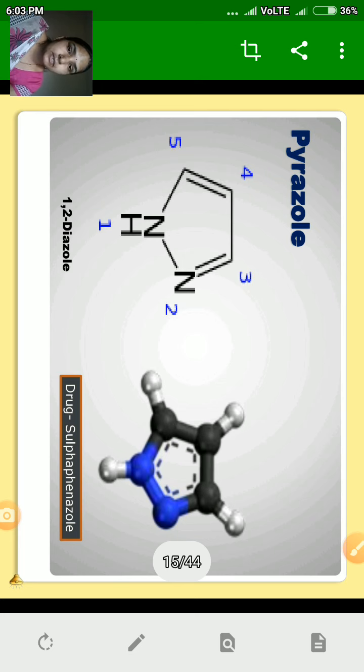Its IUPAC name is 1,2-diazole. Aza for nitrogen, di means 2, 2 nitrogens are present, and ole for 5-membered ring. And 1 and 2 indicate the position of heteroatoms in the ring. The name of the drug where pyrazole is present is sulfaphenazole.